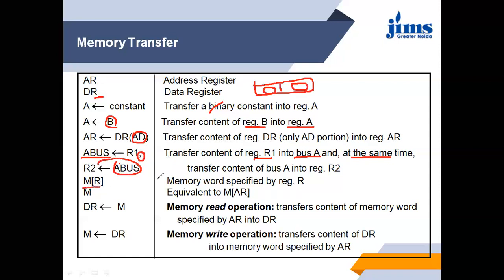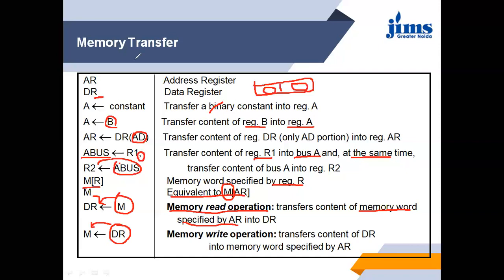This is M[R], the memory word specified by register R. This M is equivalent to MAR, meaning the address of memory M. This is the memory read operation: transfer the content of the memory word specified by AR into DR. So it puts the content of memory into the data register, and here the content of the data register is transferred to memory.